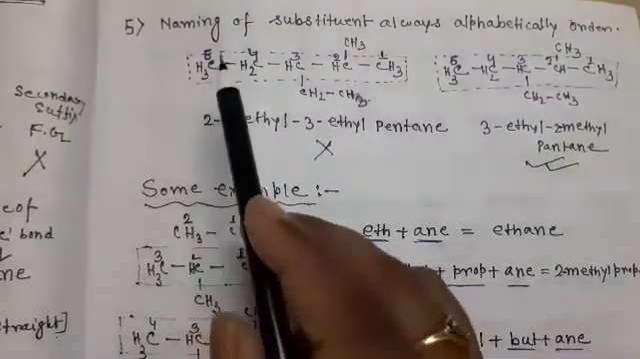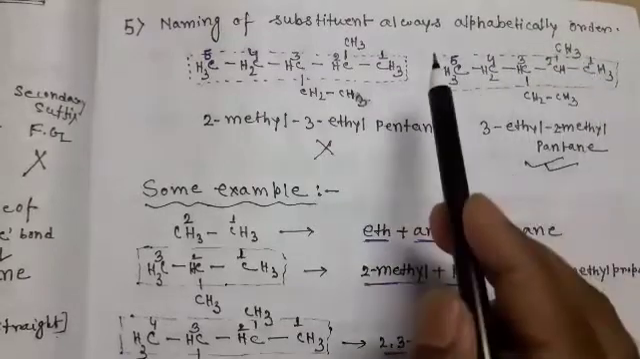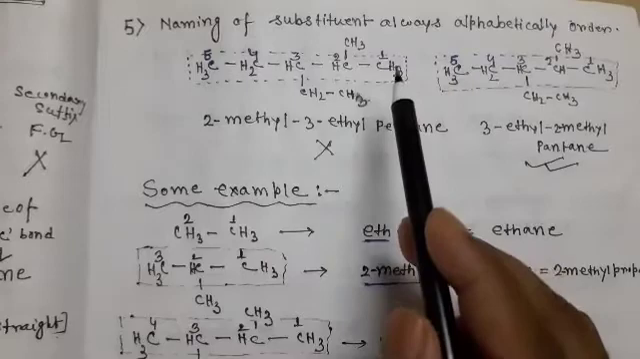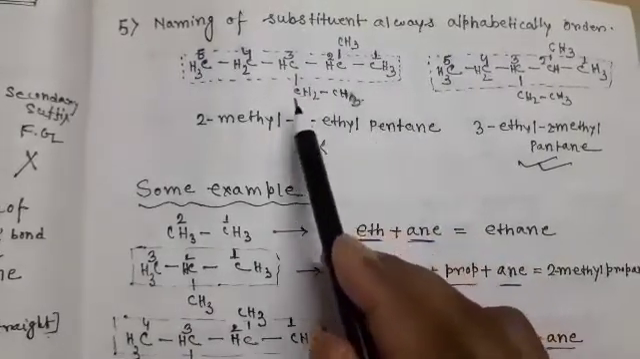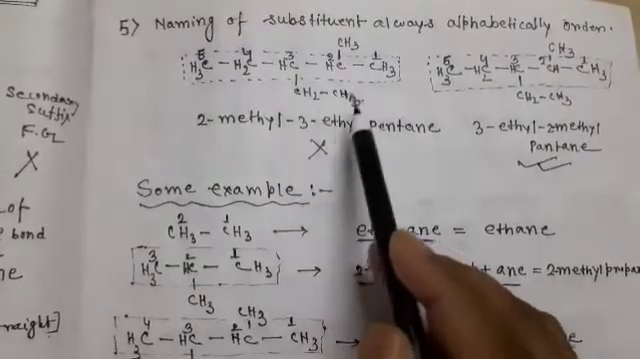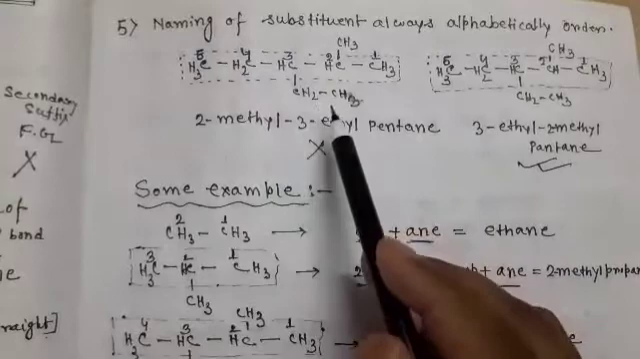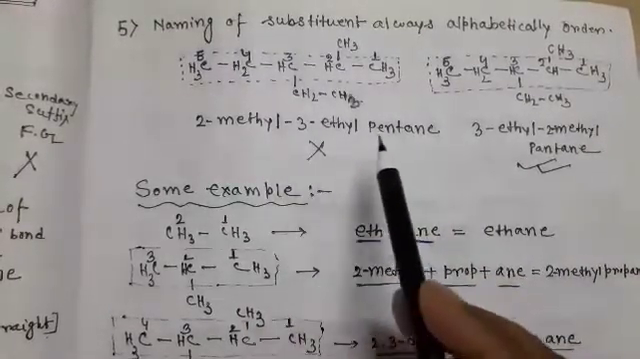Fifth rule, the naming of substituents is always in alphabetical order. That means the substituent that comes first alphabetically is written first, and then the second. Here there are 2 substituents, one is an ethyl group and the other is a methyl group. Ethyl comes first, that is why the ethyl name is written first.